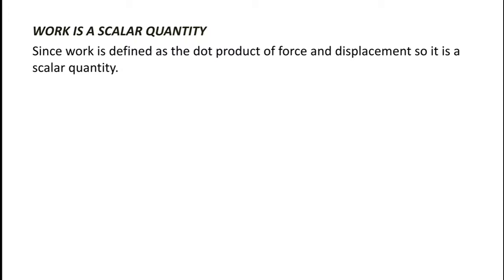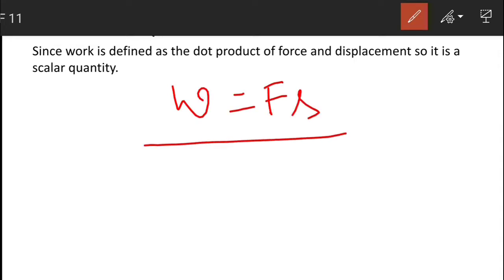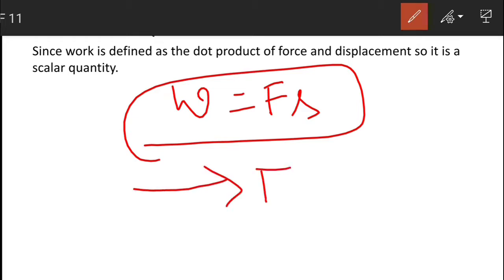So students, I hope it is clear to you. So thank you students. In our next class, we will study what are the various types of work, and also there we will derive the general expression for work which is applicable in every case, because here we have seen that the expression W equals F into S, force into displacement, is applicable only when the direction of force and direction of displacement both are in the same direction. So we have to derive such an expression which is applicable for any case.